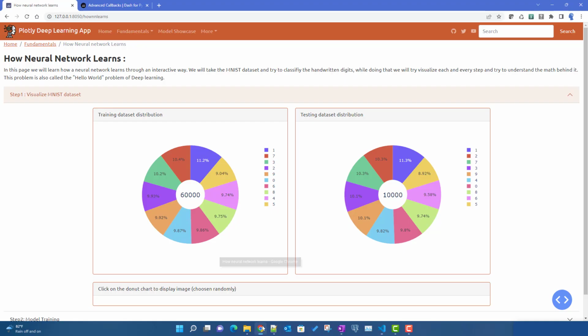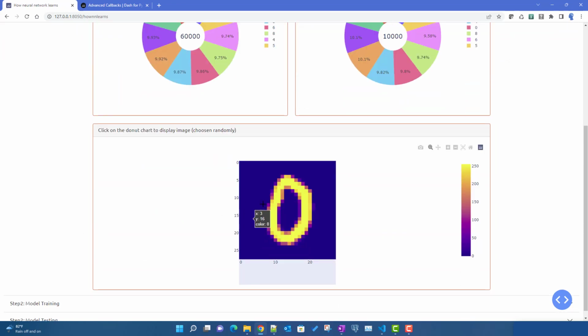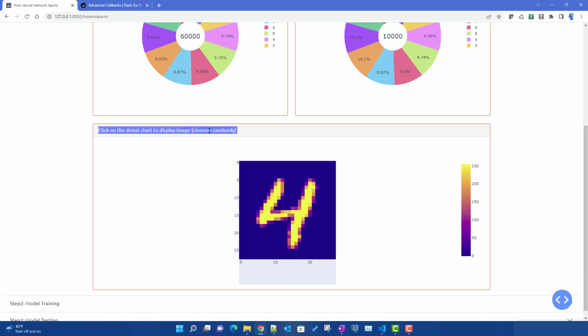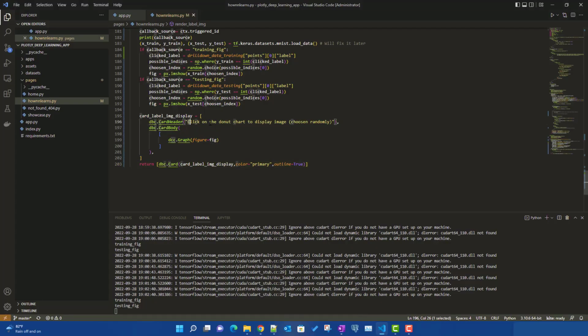Let us see that. Once it is deployed, by default that particular blank card is not displaying at all. Once I click on label 0, the card is getting displayed with the image. Similarly for label 4 from the testing dataset, it is also displaying properly, right? Now one thing left is changing this header, which we have defined over here.